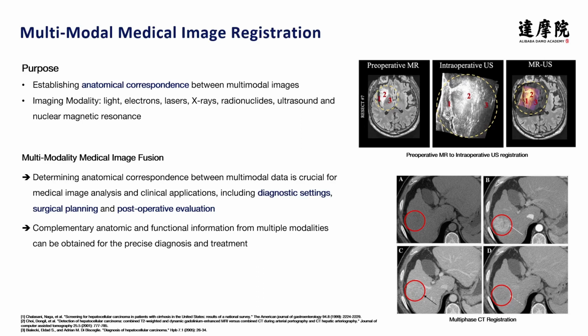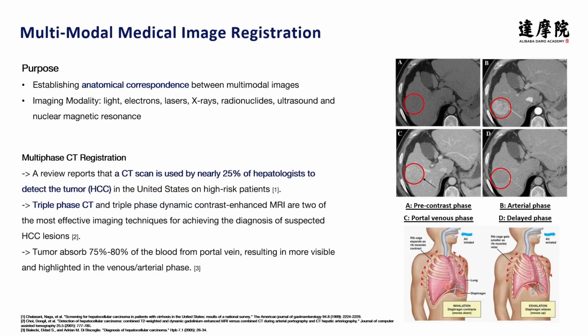Multimodal medical image registration aims to establish anatomical correspondence between multimodal images. Determining anatomical correspondence between multimodal images is crucial for medical image analysis and clinical applications. Complementary anatomic and functional information from multiple modalities can be obtained for precise diagnosis and treatment.